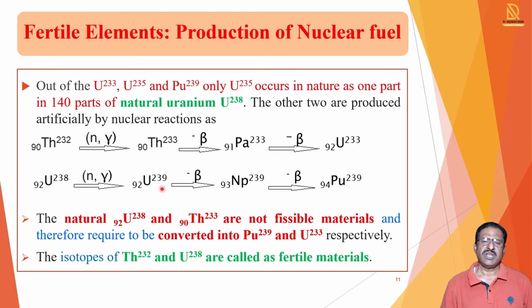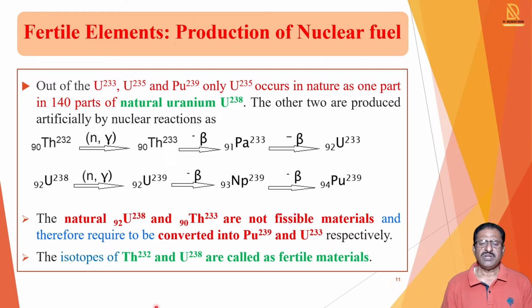This uranium-239 is unstable, so immediately it eliminates a beta particle and forms neptunium-93-239. This neptunium is also unstable. It eliminates one beta particle and forms plutonium-94-239. So in this way, by nuclear reactions, the natural materials uranium-238 and thorium-232 are not fissionable, and such materials cannot be used as nuclear fuel.